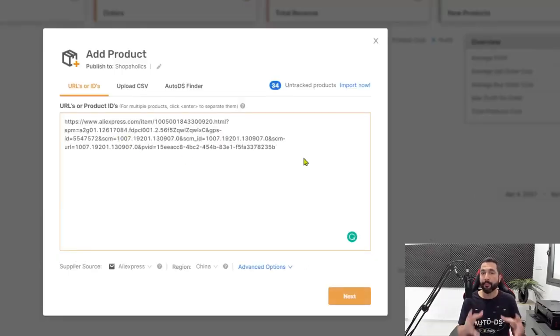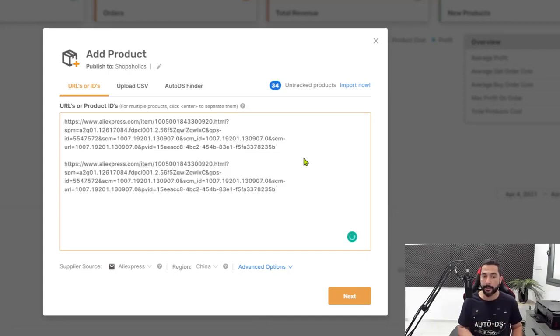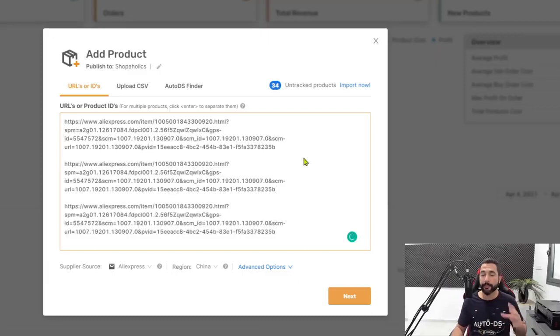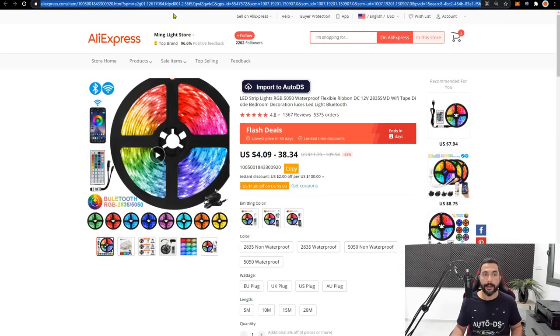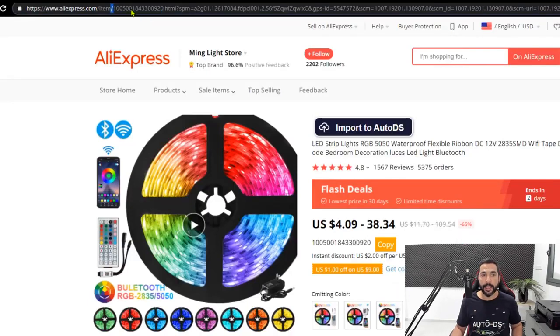Now, if I would like to add more products to this import process, I can simply make a line break and add another product URL, line break, another product URL, and so forth. Another way is to grab only the product's ID. So if you know the product ID, you can get it mostly from the URL on top. In this example, this is the product ID. So we can simply double click on that, copy, and paste it over here instead of the URL.